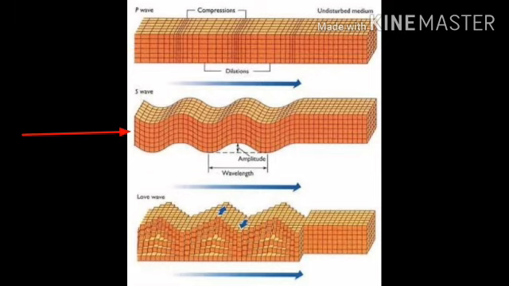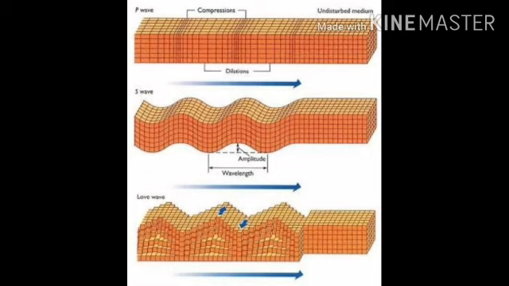But the secondary waves or S waves do not pass through liquids. L waves travel along the surface of the earth and are recorded after the P and S waves. So, the P waves and S waves travel through the interior of the earth, right?